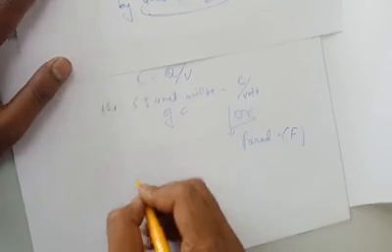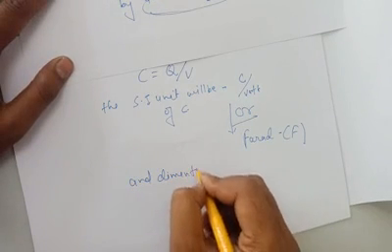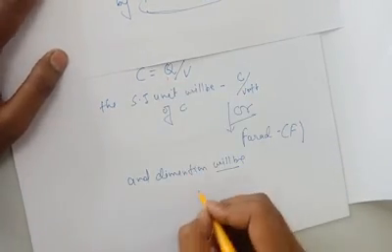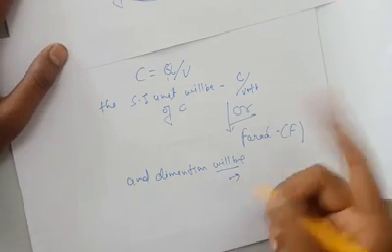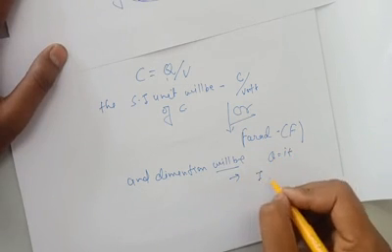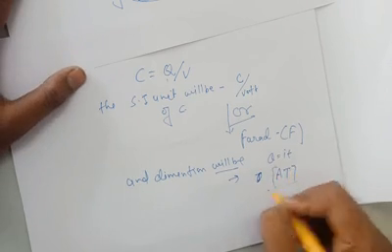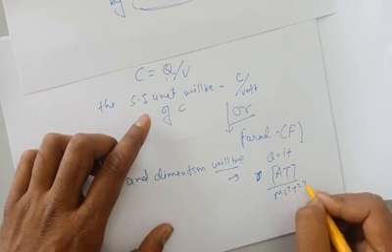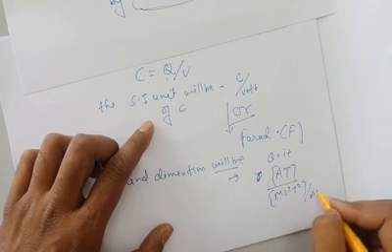And the dimension will be: you know that the dimension of Q is equal to IT, that means I times T, and the dimension of voltage is work upon charge.